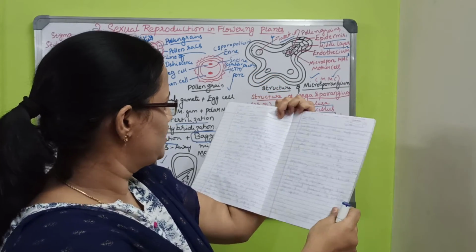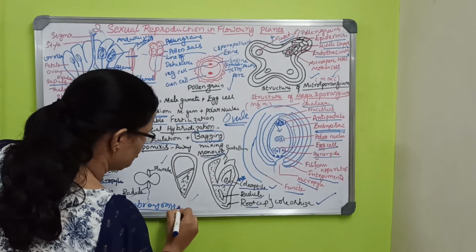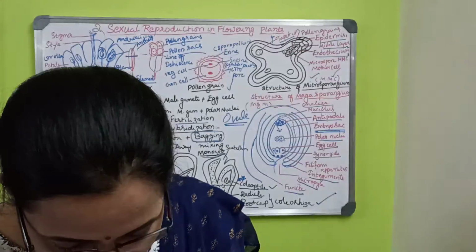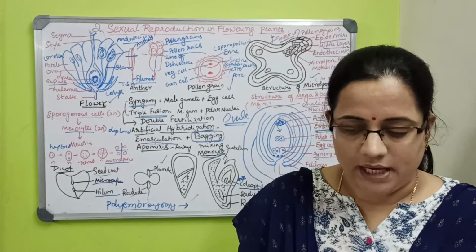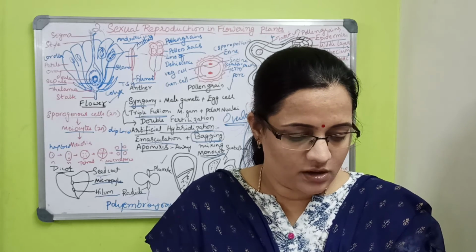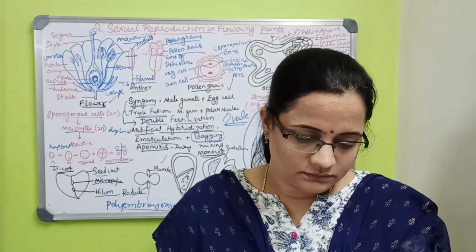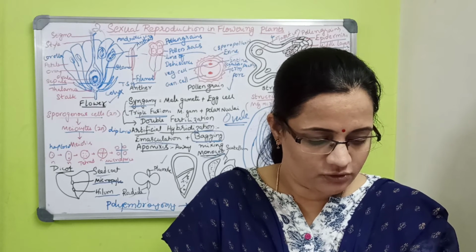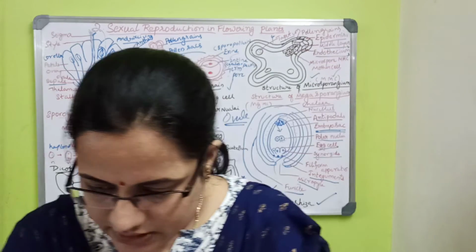So the next part: where many embryos are there, that is called polyembryony. And what are true fruit and false fruit? A fruit developing from the ovary of the flower is a true fruit, like tomato. A fruit developed from parts other than the ovary is called a false fruit, which is apple. So next part, parthenocarpic fruits: fruits developed without fertilization are called parthenocarpic fruits. So with this it is over.